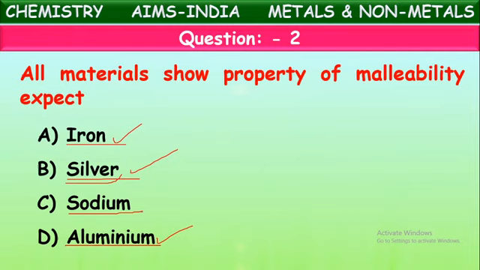These metals cannot be beaten into sheets, and they cannot even be drawn into wires. They cannot show properties like malleability, ductility, and hard solid nature. So sodium cannot be beaten into thin sheets. You can say sodium is an exception to the property of malleability. It is an exceptional metal.